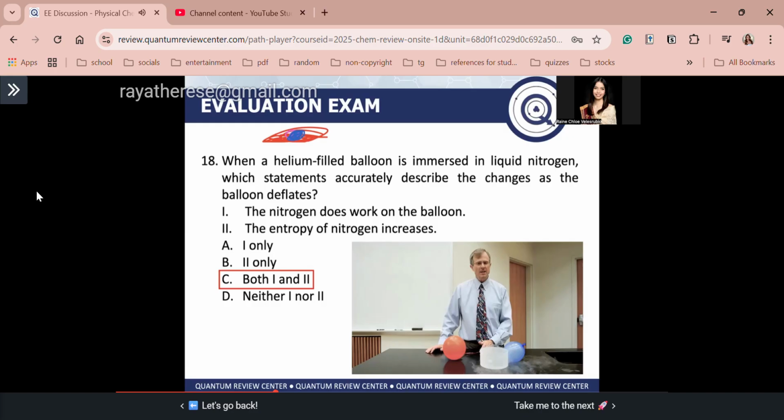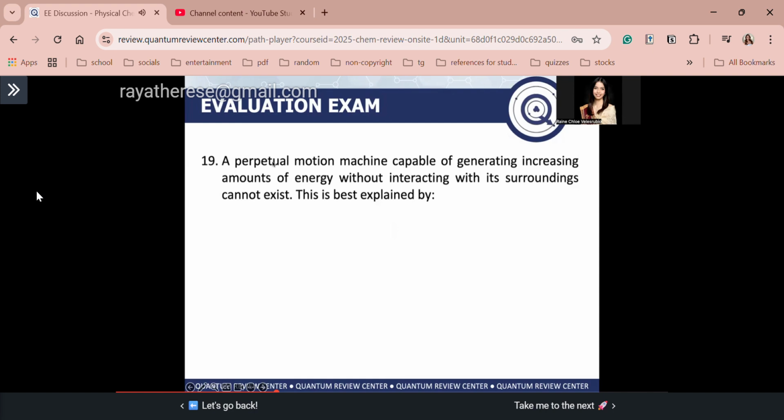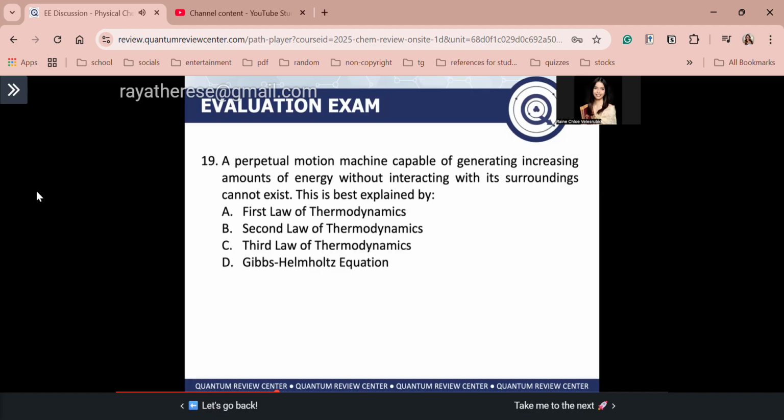That heat will be transferred to the liquid nitrogen. So if nitrogen absorbs the heat, its entropy will increase, because of the greater kinetic energy of the nitrogen molecules. Next, number 19. A perpetual motion machine capable of generating increasing amounts of energy without interacting with its surroundings cannot exist. This is explained by A, first law, B, second law, C, third law, or D, Gibbs-Helmholtz equation.